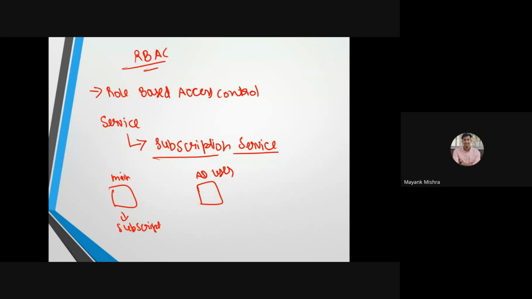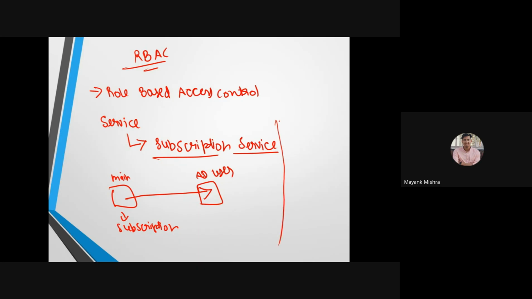Currently we are on a free subscription. If I want to share all my services access with the AD user, at first I have to go to my subscription service, and from the subscription service I can give him this access. Let us try it first, and I will tell you other things also.